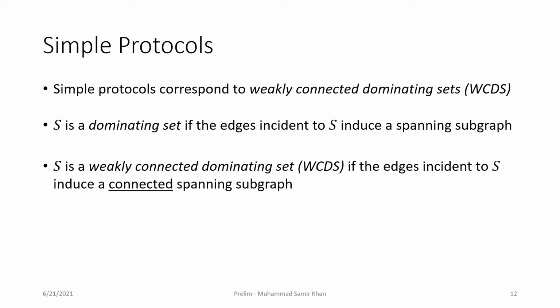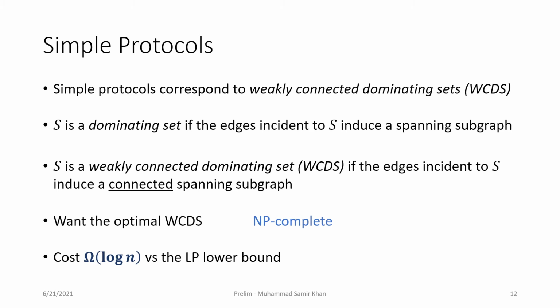So S is a weakly connected dominating set if the edges incident to S induce a connected spanning subgraph of G. In the point-to-point setting, any spanning tree would have been fine, but in the local broadcast setting, we really want the optimum weakly connected dominating set because we want to minimize the total number of nodes that are transmitting. This problem is NP complete. Furthermore, in the paper, we show that simple protocols can cost log n times the LP lower bound.